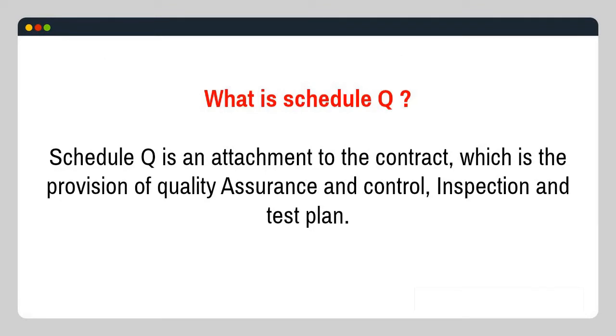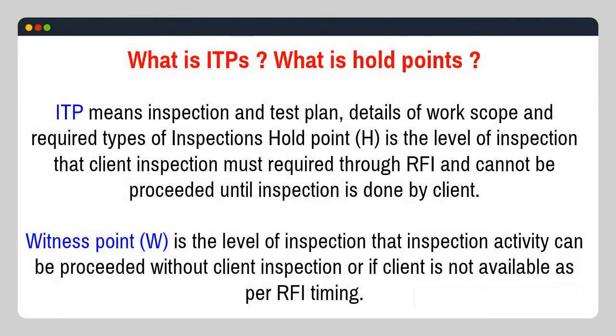Schedule Q is an attachment to the contract, which is the provision of quality assurance and control, inspection and test plan. What are ITPs? What are hold points? ITP means inspection and test plan, details of work scope and required types of inspections. Hold point, H, is the level of inspection that client inspection must be required through RFI and work cannot proceed until inspection is done by client. Witness point, W, is the level of inspection where inspection activity can proceed without client inspection or if client is not available as per RFI timing.